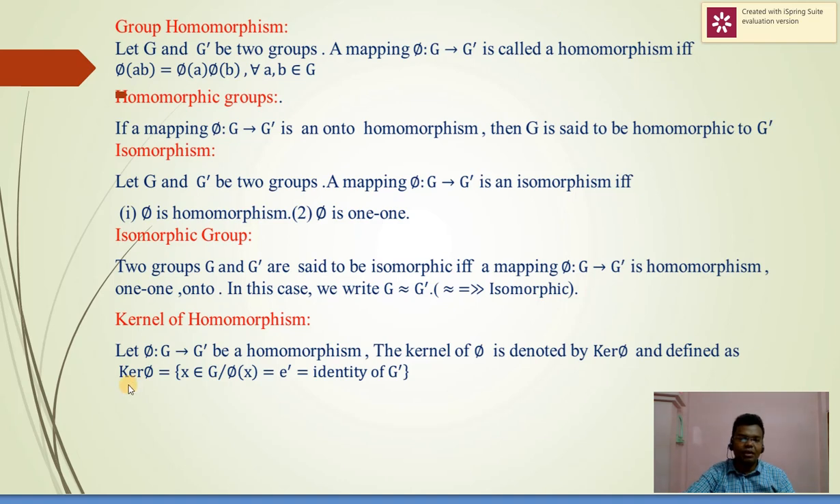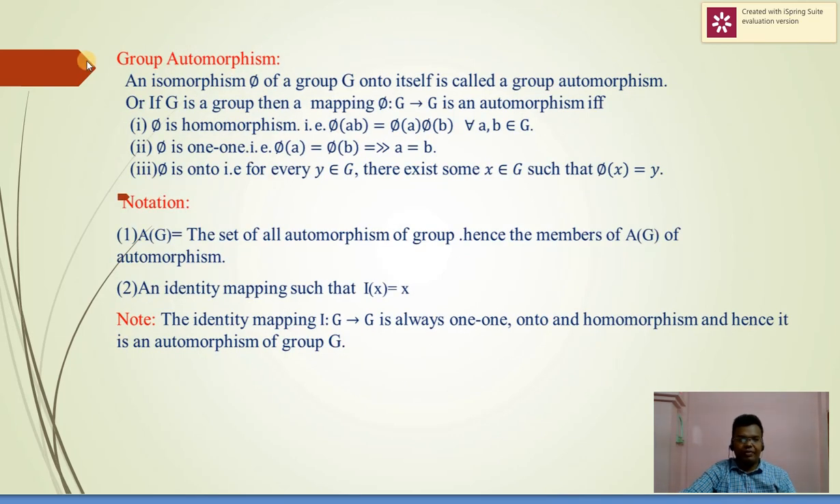Then kernel of homomorphism. Let phi from G to G dash be a homomorphism. Then the kernel of phi is denoted by kernel of phi and defined as the set of all x belongs to G such that phi of x is equal to e dash, which is the identity of G dash.